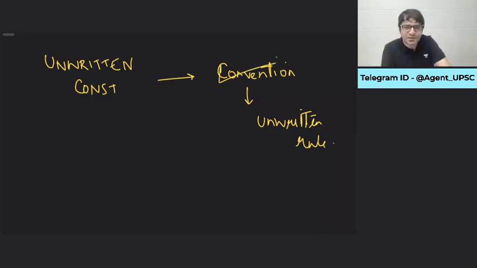In fact, the last time a veto was used in England was by Queen Anne. After that, they've never vetoed because the convention is now that whenever a bill is presented to us, I may be king, I may be queen, but I'm a nominal head. The real power is with the elected individual, the Prime Minister and his Council of Ministers. So whatever they tell me, I have to follow, and I will sign this bill. So in an unwritten constitution, conventions play a wider, much more important role.